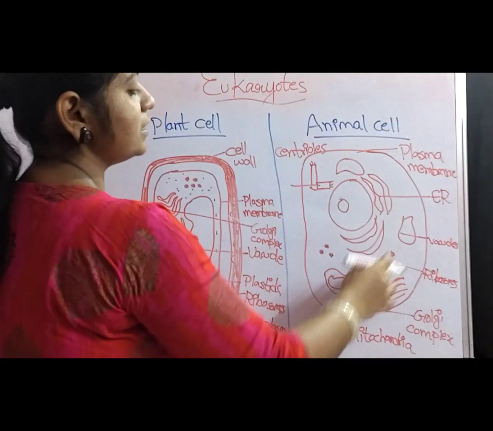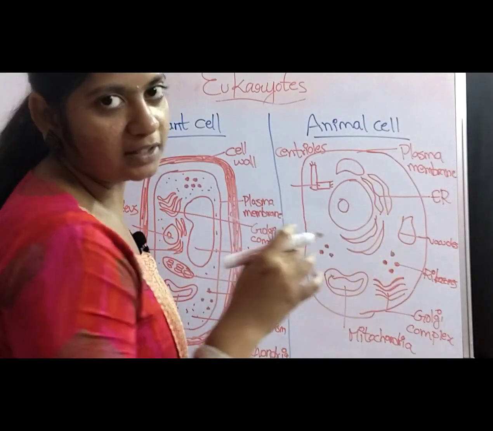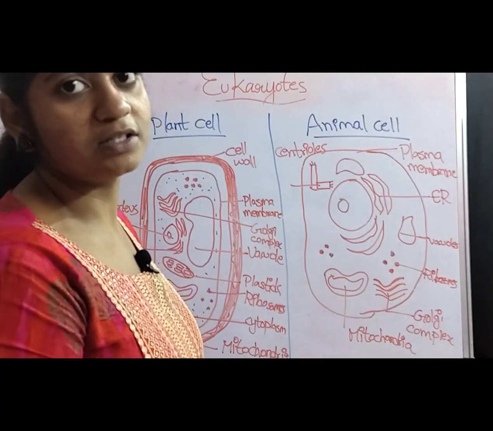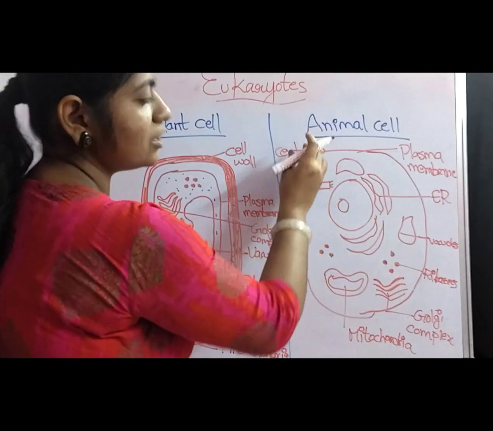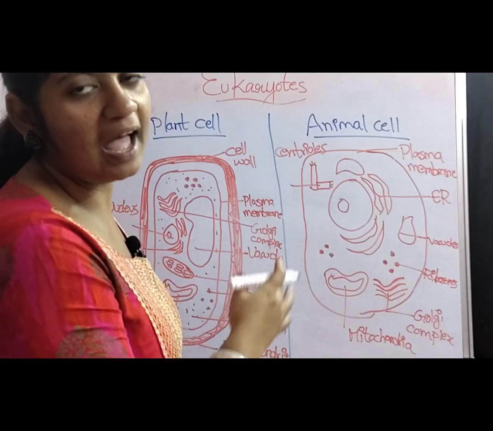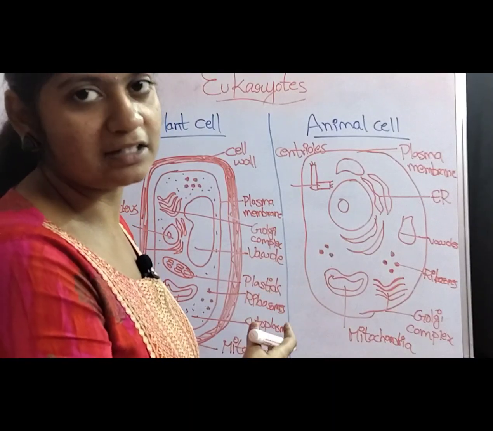So, the difference is that the animal cell does not contain a cell wall, and also the large central vacuole is absent in the animal cell. The additional structure, centrioles, is present in the animal cell. This is the major difference between the animal cell and the plant cell.